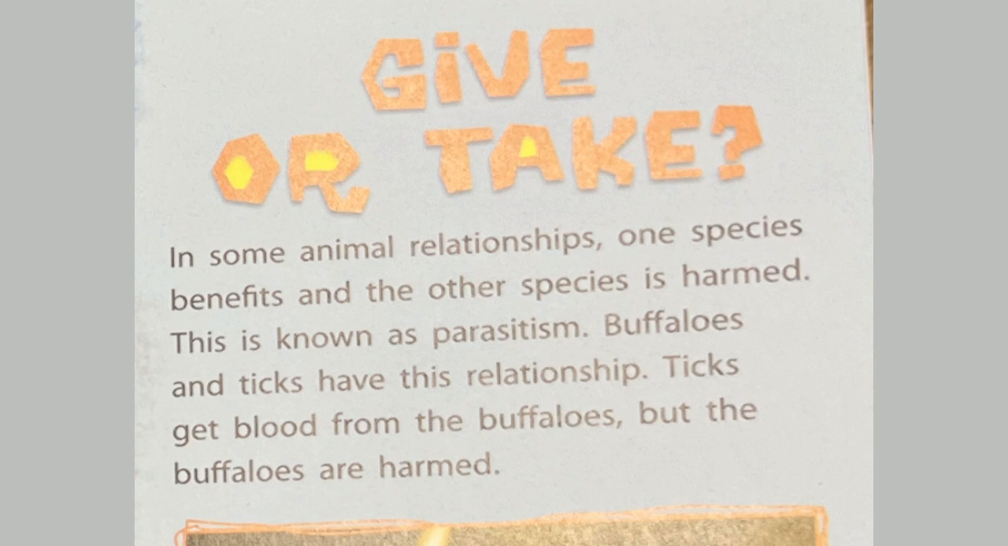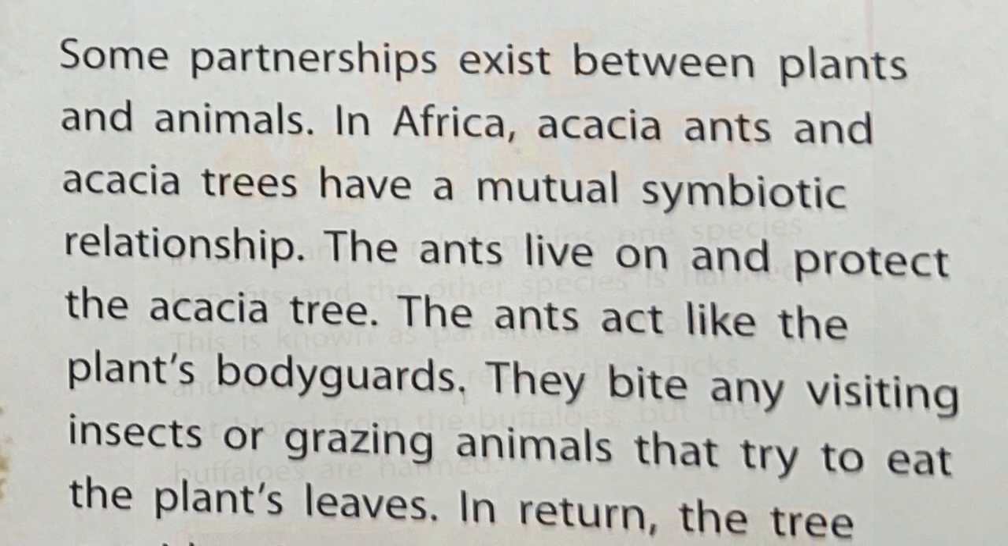In some animal relationships, one species benefits and the other species is harmed. This is known as parasitism. Buffaloes and ticks have this relationship. Ticks get blood from the buffaloes, but the buffaloes are harmed.